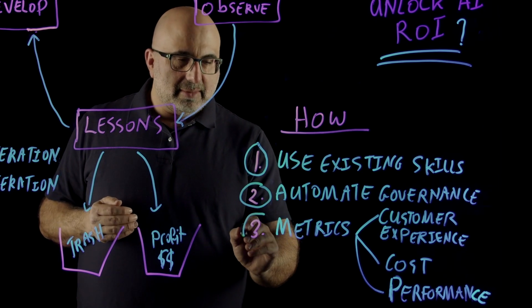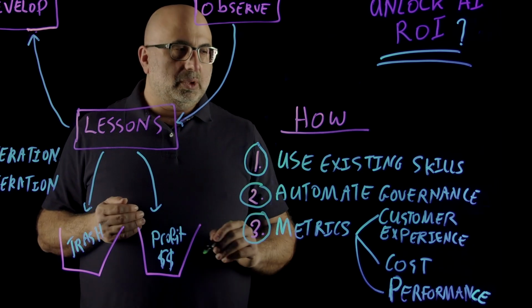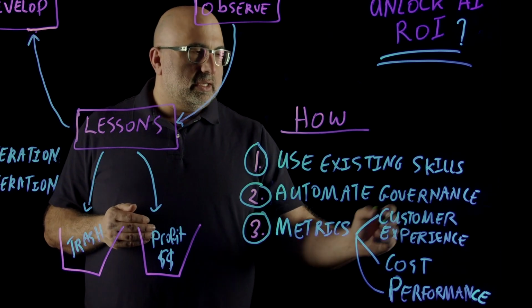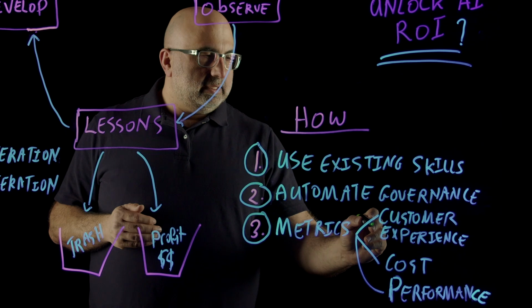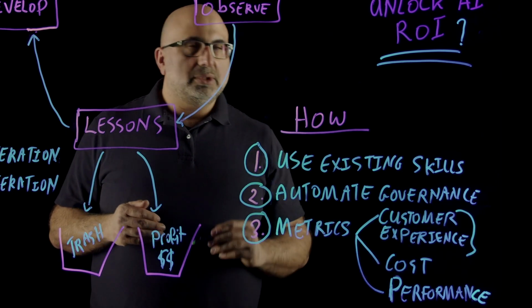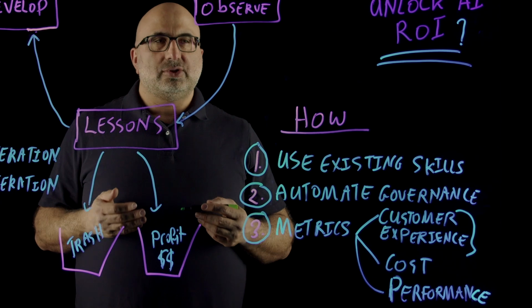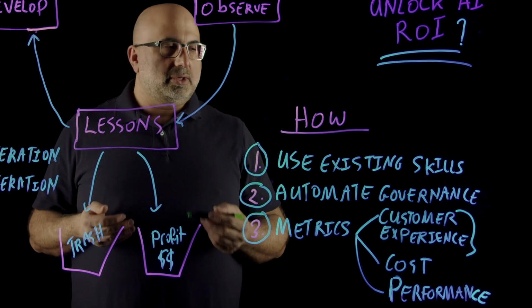Lastly, we need to collect metrics. Now, those metrics are really important. There are three types of metrics we should be collecting. One is we need to collect customer experience metrics, and that is really important because that's how we know whether this AI application is actually moving the needle for the users that are using it.